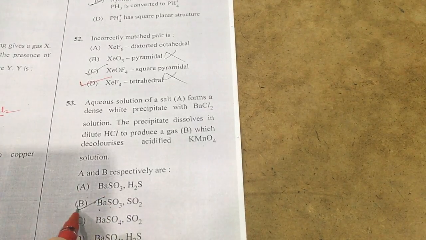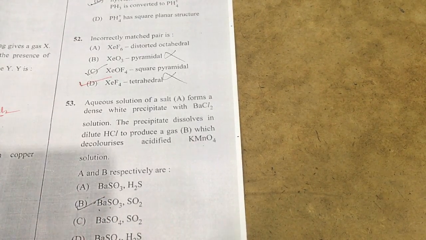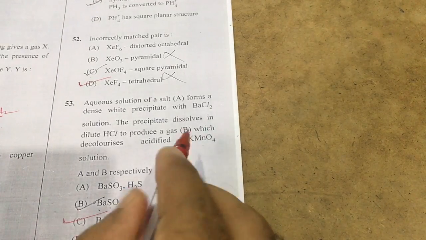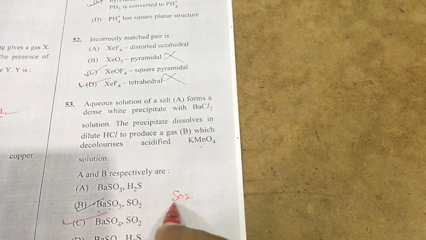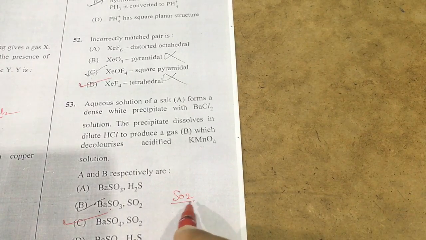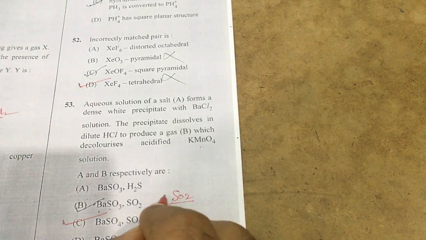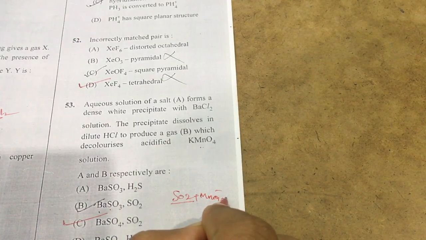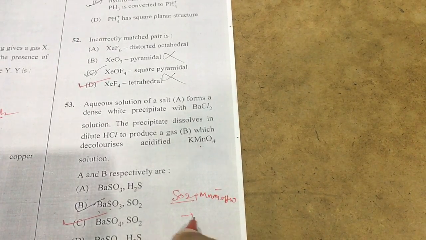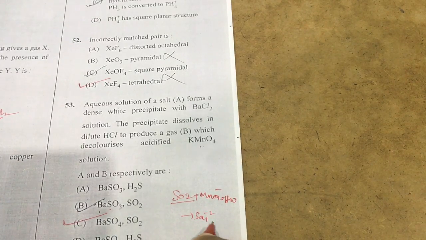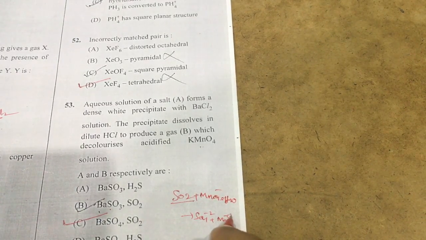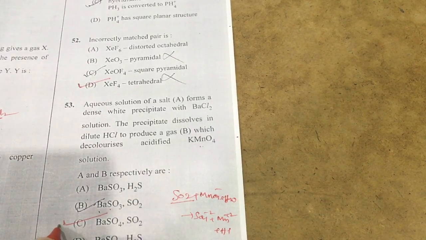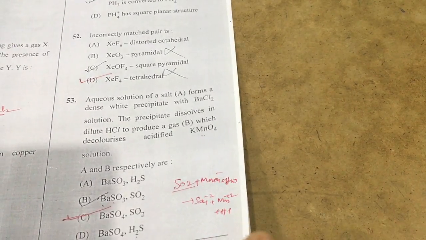That's why A and B options are not correct. Maybe C and D option, but not H2S. It is SO2. Then it is D. This is also a property of SO2. This is called the detection of SO2 reaction. Generally, PUC asks this question like this a number of times. That is MnO4 minus plus H2O aqueous. Then you will get here SO4 minus 2 and Mn plus 2, and here H plus balances. Then you will get this reaction. This is the correct one, C option.